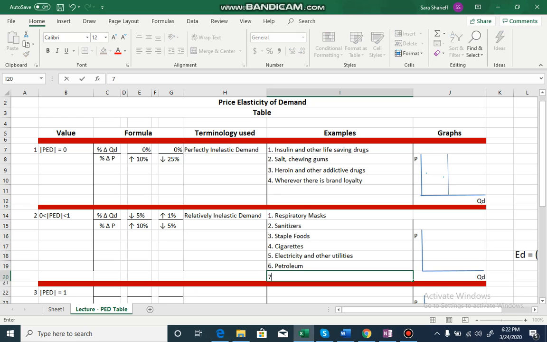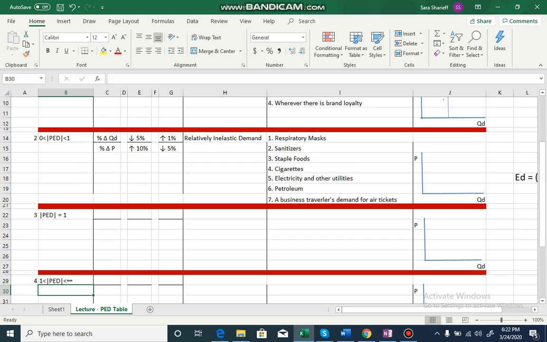What else? There is one item which I want to include here. A business traveler's demand for air tickets. This is fairly inelastic. Why? Because he must attend that conference which is taking place in Mexico. So even if prices increase, he must purchase the air ticket, or his company must purchase the ticket. What does the demand curve for a good which has a relatively inelastic demand look like? I'll discuss it later. There is one reason why I'm not discussing it right now.